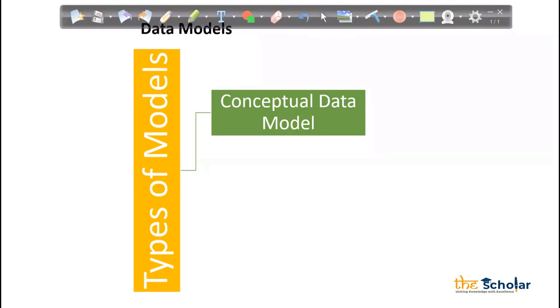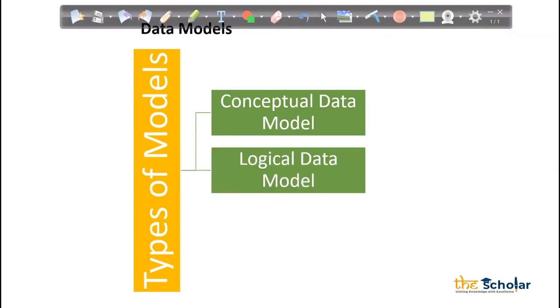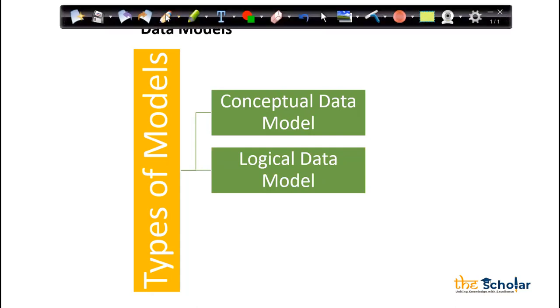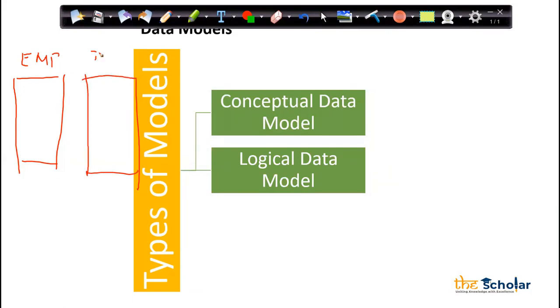After that, there will be a logical data model. Now, what is a logical data model? Let's take a simple example of an office. I have an employee table and a department table. I give this example a lot.